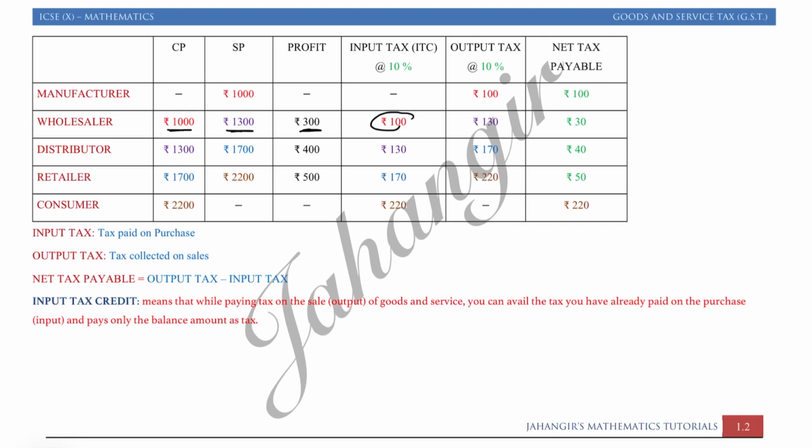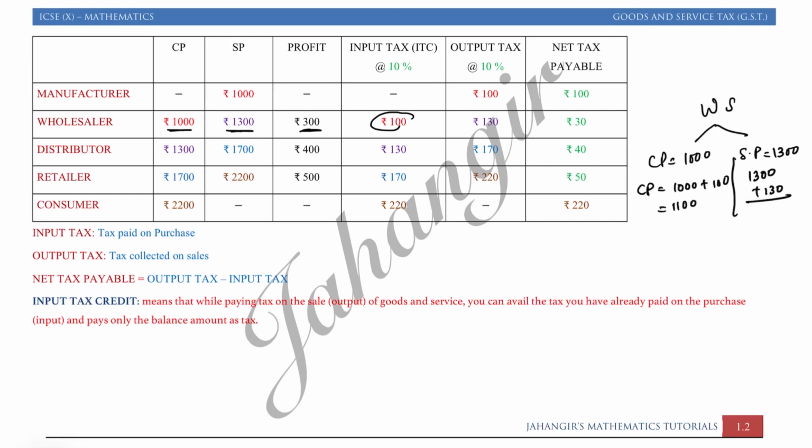If you are a wholesaler, you are buying it for rupees 1000 and selling it for rupees 1300. While buying you are paying 1000 plus 100, that is 1100. While selling you are selling it for 1300 plus 130.